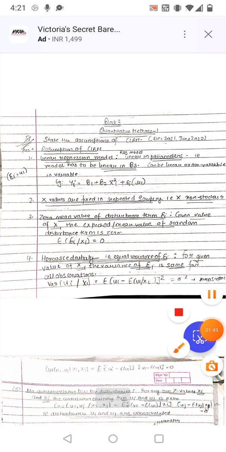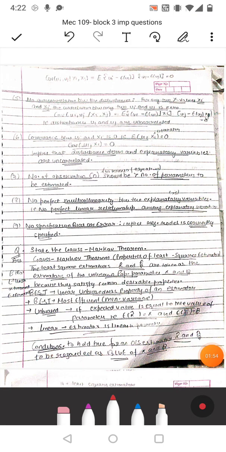Now next we'll discuss number 5, that is no autocorrelation between the disturbance terms. That is, for any two values of X, that is Xi and Xj, the correlation between any two error terms ui and uj is 0. That is covariance of ui, uj given Xi, Xj is equal to expected value of ui minus expected value of ui given Xi, into uj minus expected value of uj given Xj, is equal to 0. That is, disturbances or error terms ui and uj are uncorrelated.